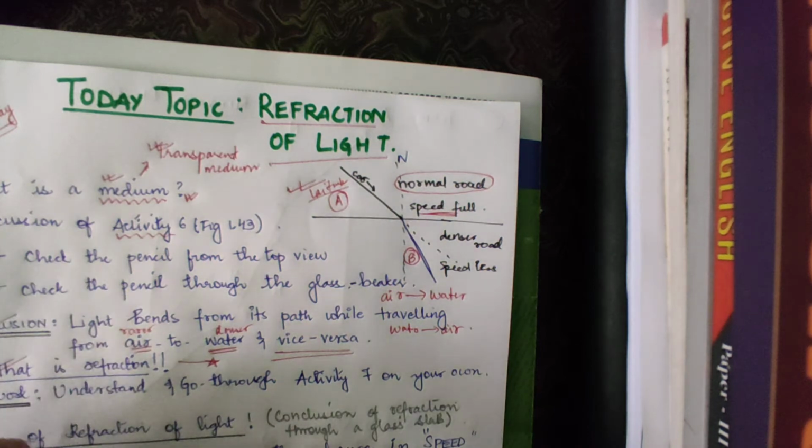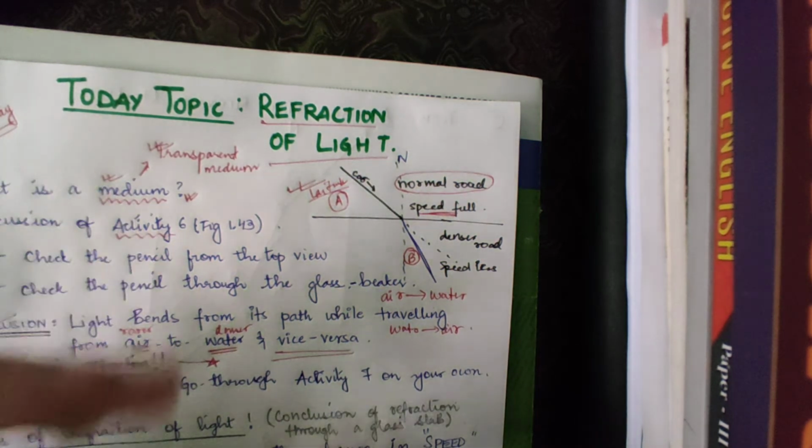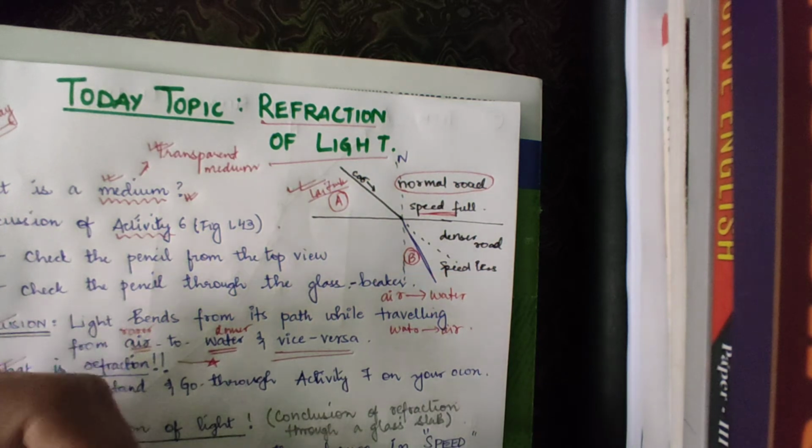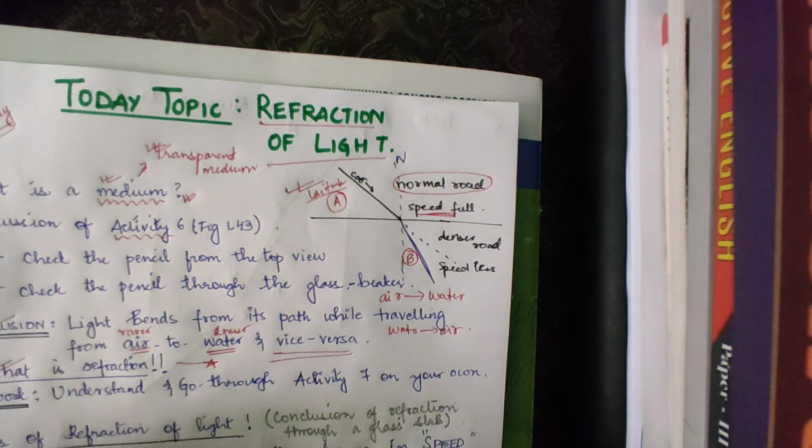So what will happen when a car moves onto a muddy surfaced road, where the roads are not well built? What will happen to the speed of the car? Do you think it will cover the same speed as it covered in place A?